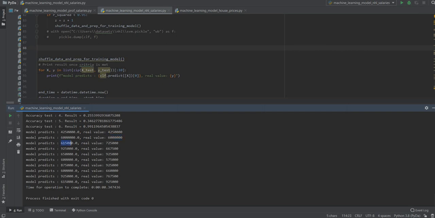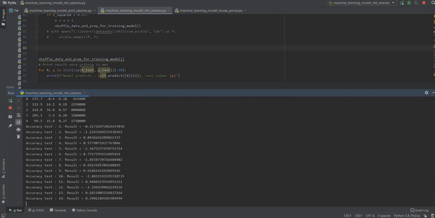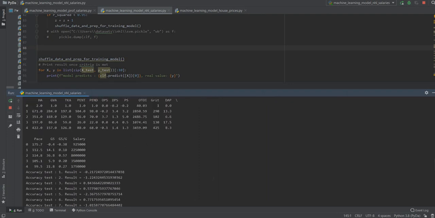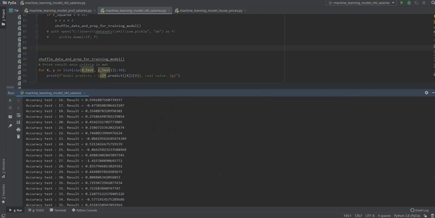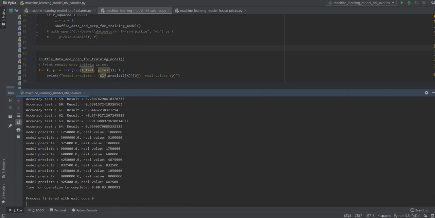Also, what's that? 90,000 out. This one is way out. Let's run it again. What's it printing? Oh, 96%. 25,000 out. What's this? 100,000.